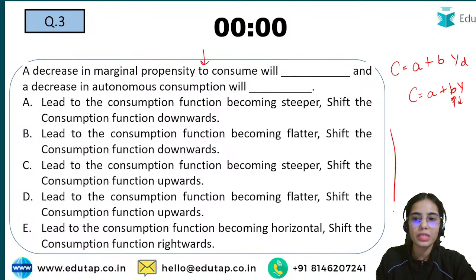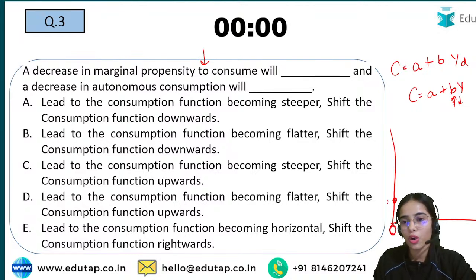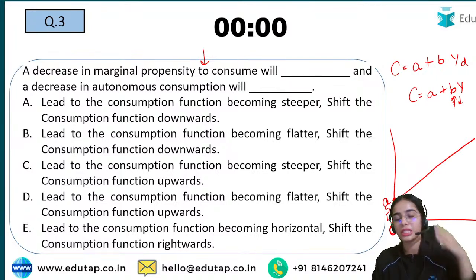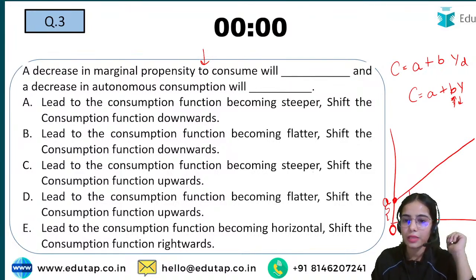So when the slope is decreasing, at the zero level of income your autonomous consumption is this. This is the autonomous consumption. So with the increase in the income, your consumption is increasing. This is shown by the slope.